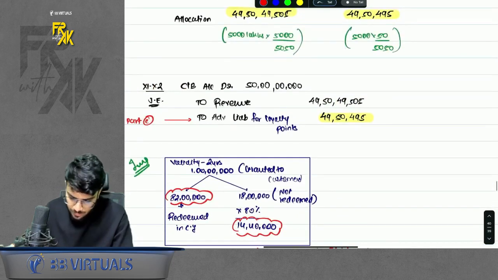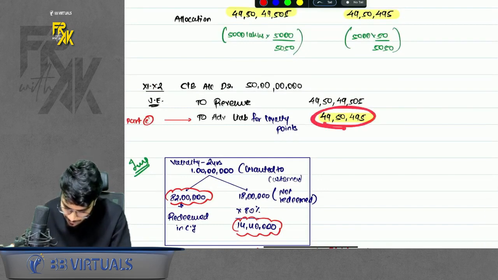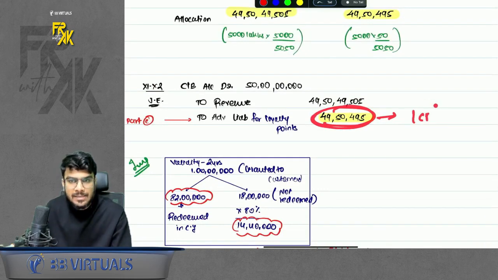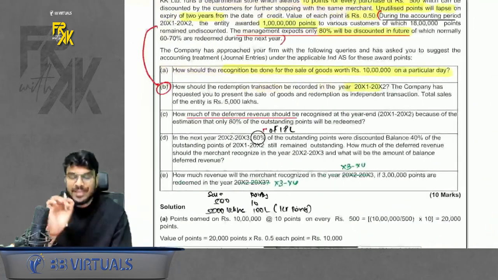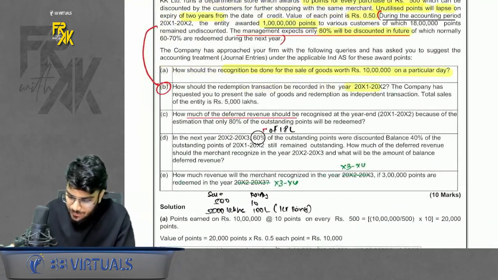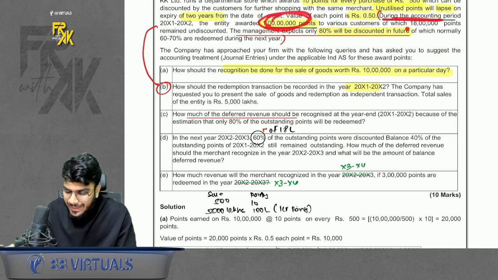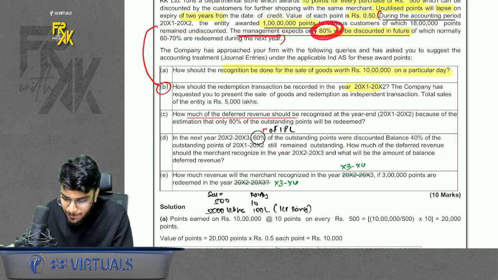Now, if I ask you, how many points did you give for this liability? You gave 1 CR points. Okay, but 1 CR won't be the correct answer. I'll tell you why. They are mentioning that out of 1 CR points, 18 lakhs remain undiscounted, and management expects that only 80% will be discounted in future.